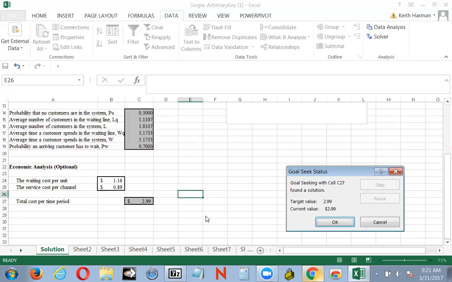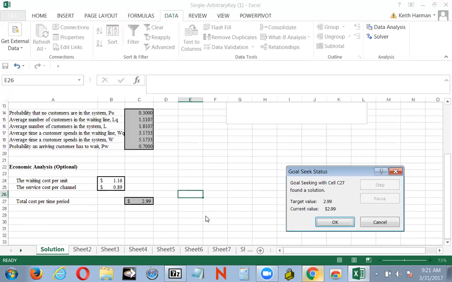And they had done a study of their service processes, and they got the service time. This is all the verbiage there at the bottom. And they're trying to figure out, do they want to hire a second clerk or not? Well, you could see if I get the service cost per channel down, I can reduce the total time cost per period.